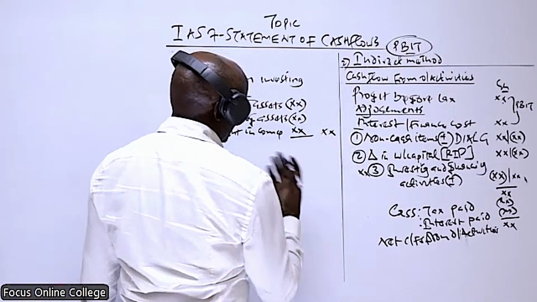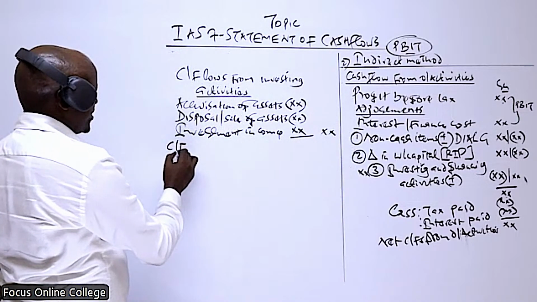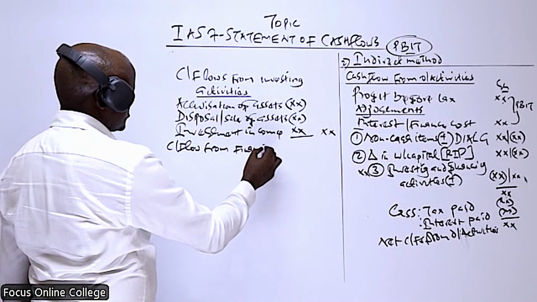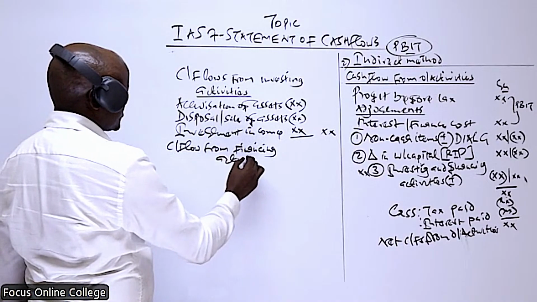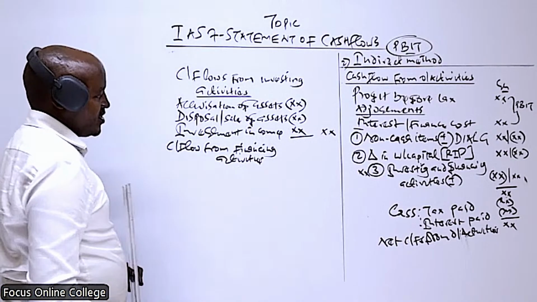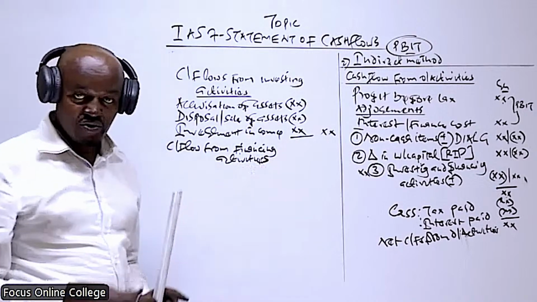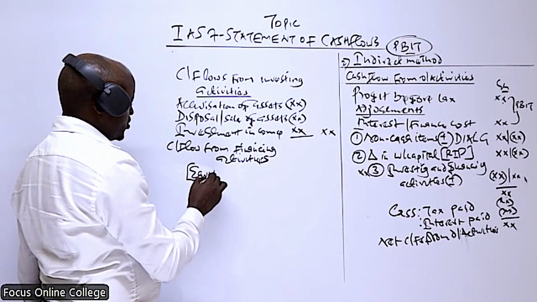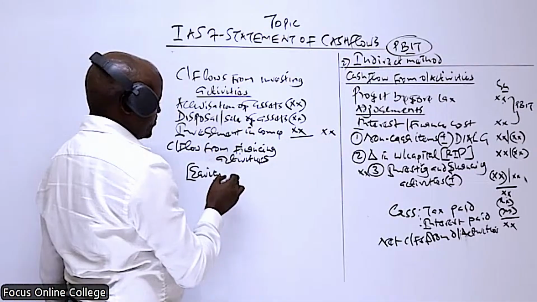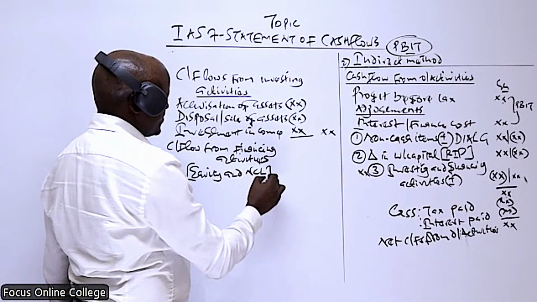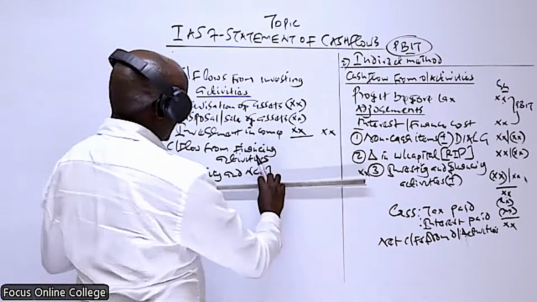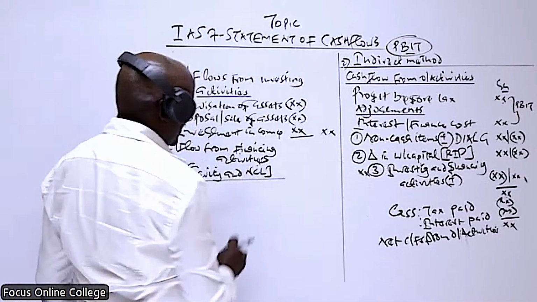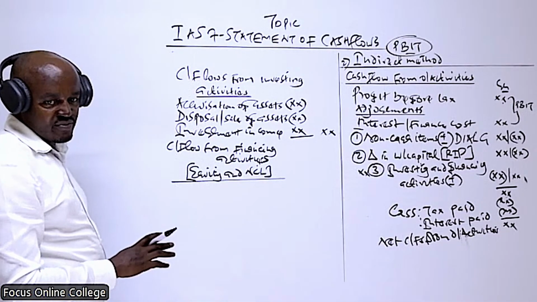We get the net amount, we take it to the last column, and finally we determine the cash flows from the financing activities. For financing activities, all the items which we include in computing this cash flow, we get them from the equity section in the statement of financial position, and also the non-current liability section. That's where you get the items to be included here.